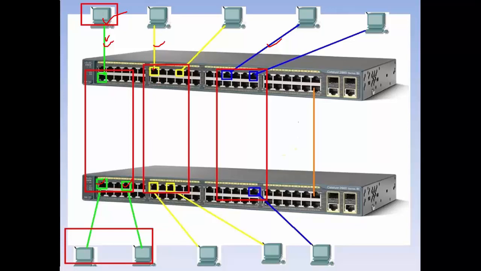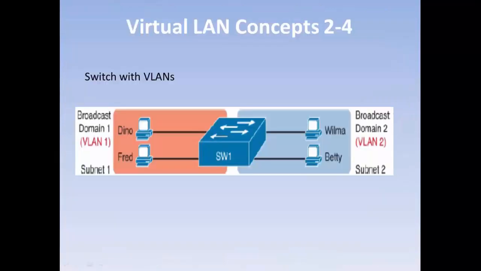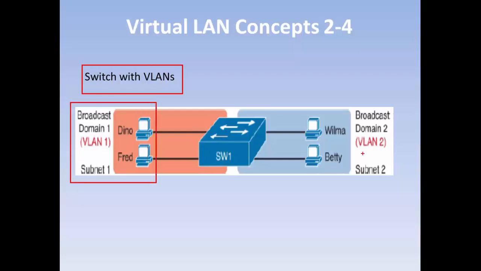This broadcast will not impact the yellow or the blue ports. So physically it is one switch, but logically it works like multiple virtual switches. Like you can see here also, switch with VLAN: now there is a broadcast domain in VLAN 1 and another broadcast in the second VLAN. This broadcast will not impact that broadcast.